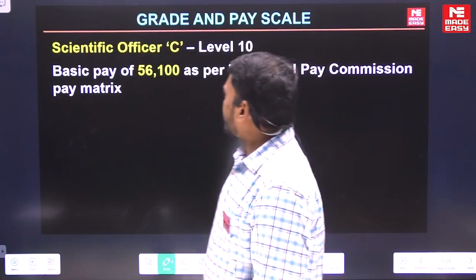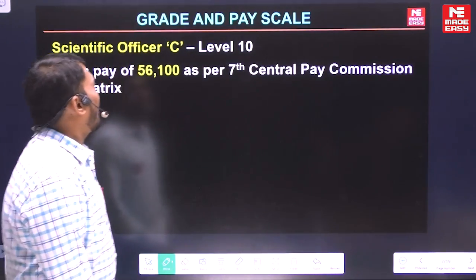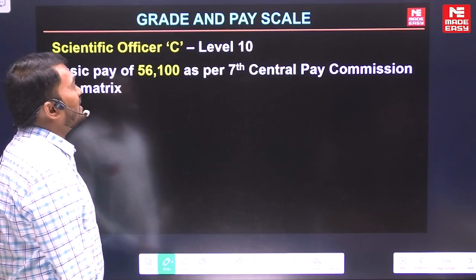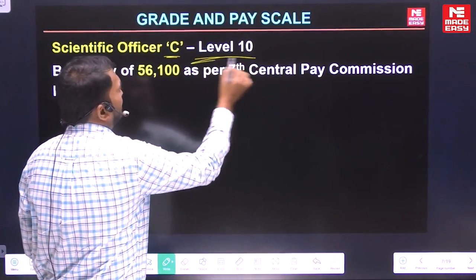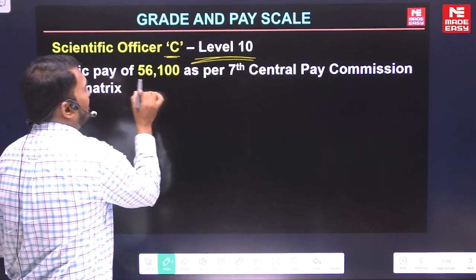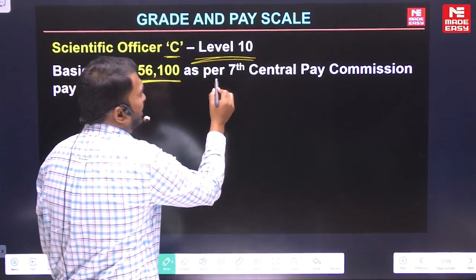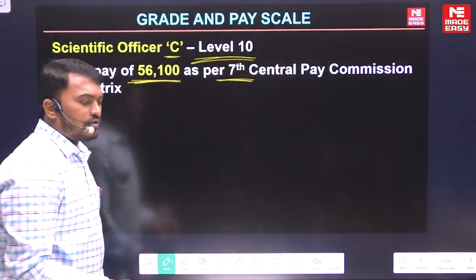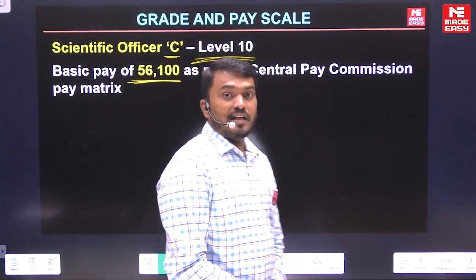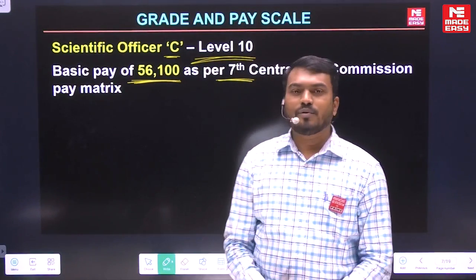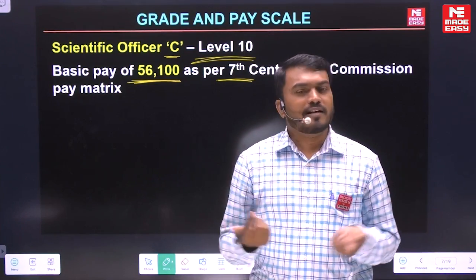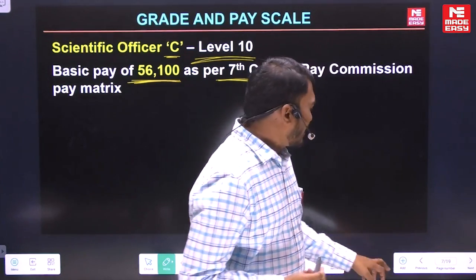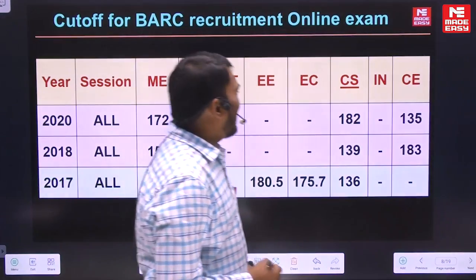Coming to the salary, I told you already. The grade and pay scale will be Scientific Officer C, level 10, and the basic pay will be as per the 7th Pay Commission. Don't think that the basic pay is just 56,000. They add HRA and many other facilities, which comes to around 1 lakh per month. Anyway, you will come to know the salary details.